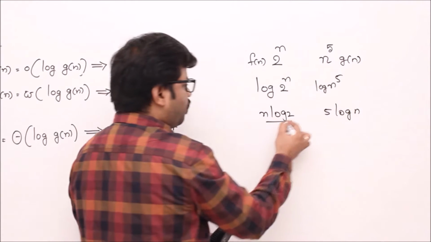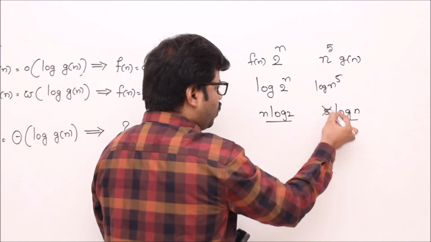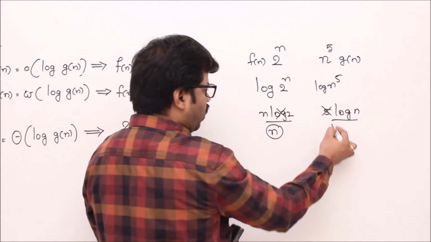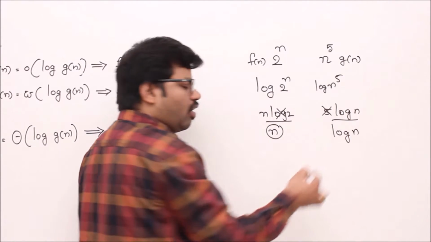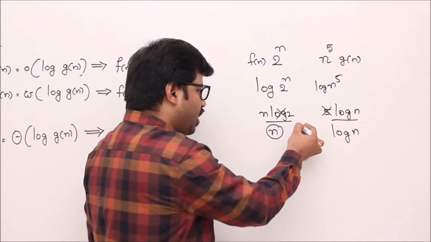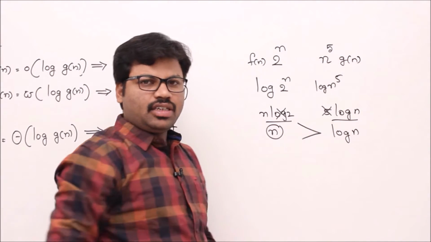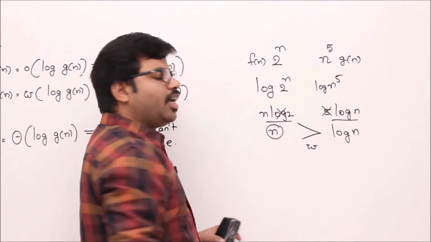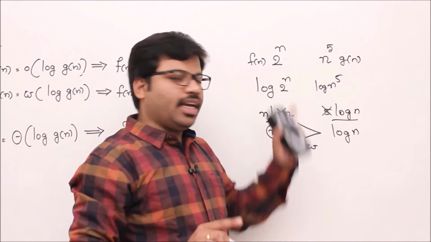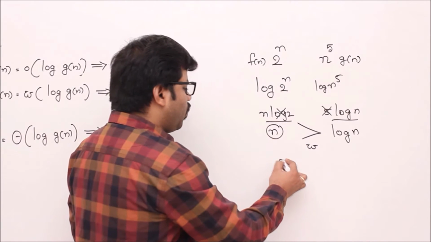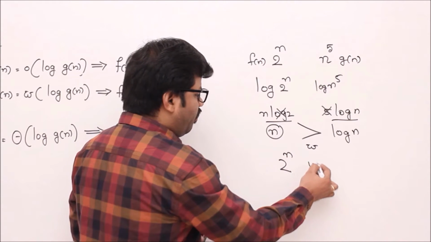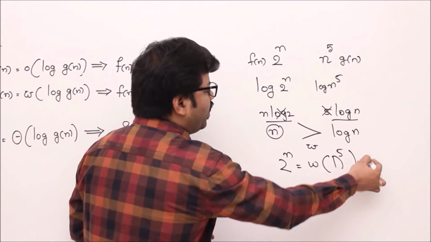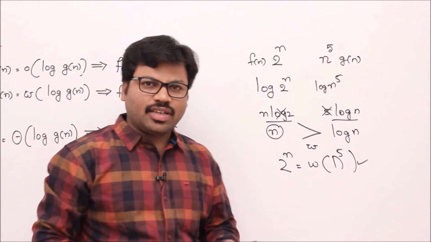Now compare them. 5 is a constant, you ignore it. This is a constant, you ignore it. Only see the remaining thing, n and log n. What's the relation between n and log n? n is asymptotically bigger than log n, as we have already seen. So the relation is omega. The same thing holds good before applying the logarithm. That's why 2 to the power of n is also omega of n to the power of 5. In that way we can decide. Let's see one more example.